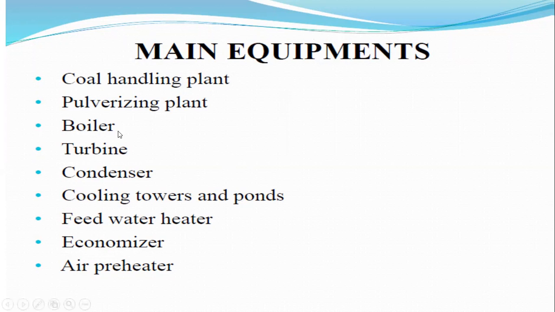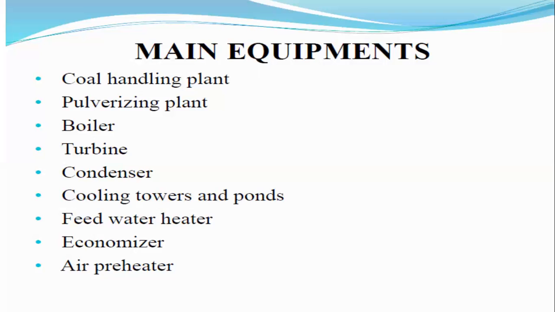Okay, next one is the condenser. What is the main advantage of the condenser? After the operation of the turbines, or after generation of the mechanical energy, some amount of the steam energy is wasted. That amount of steam energy is recycled back into the operation. The purpose of the condenser is to condense the steam, that means the steam energy is converted back into water.